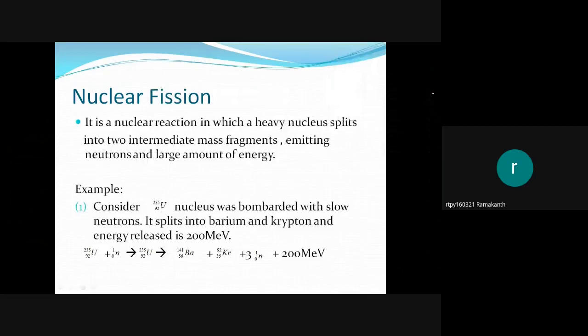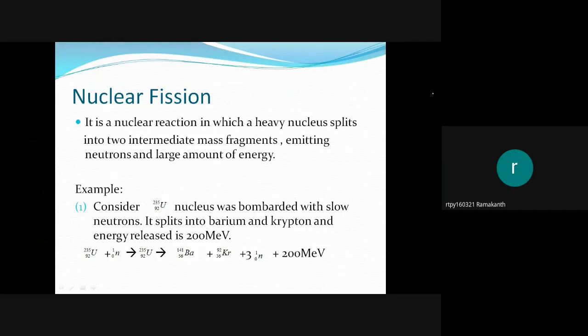So in the last class, we discussed natural radioactivity, where alpha, beta, and gamma radiation were ejected from a radioactive nucleus or heavy nucleus. Today we will discuss one more radioactive process, called nuclear fission, in which a heavy nucleus splits up into intermediate fragments when it is bombarded by either an alpha particle, proton, or neutron. So now we are going to discuss neutron induced reaction.